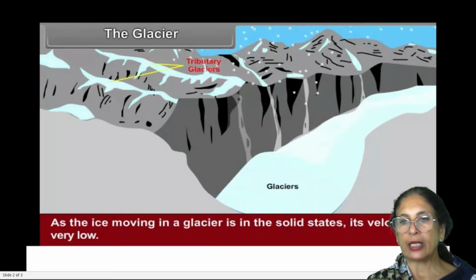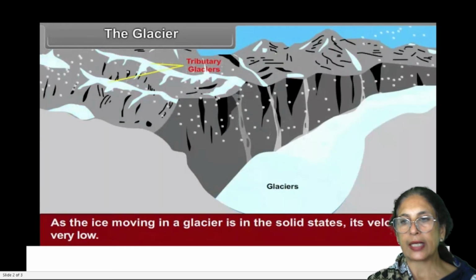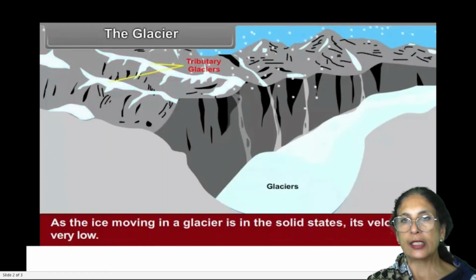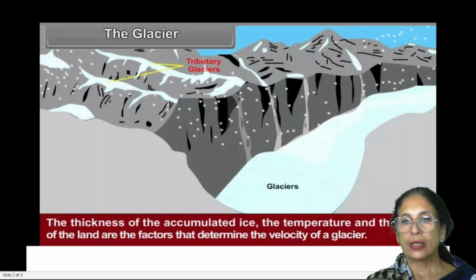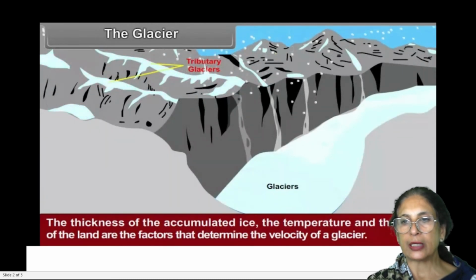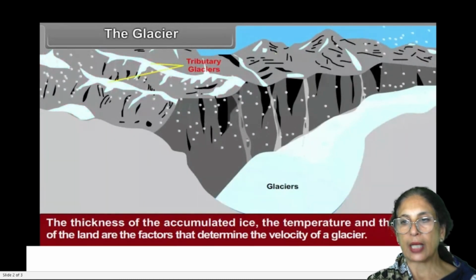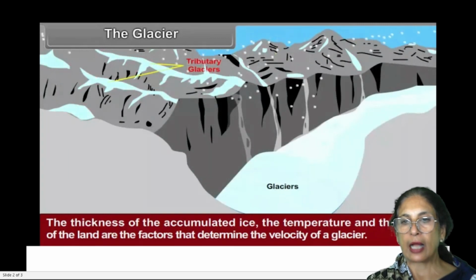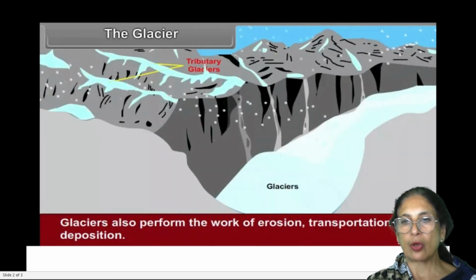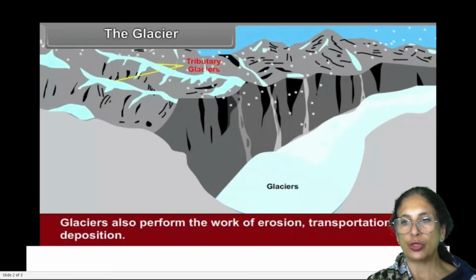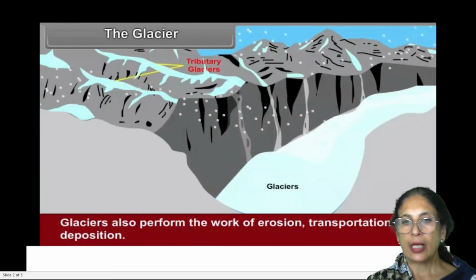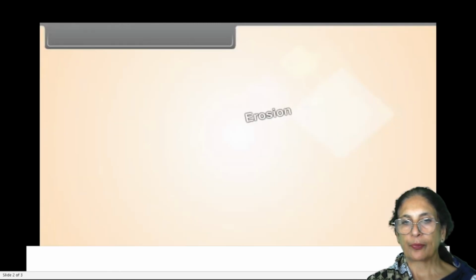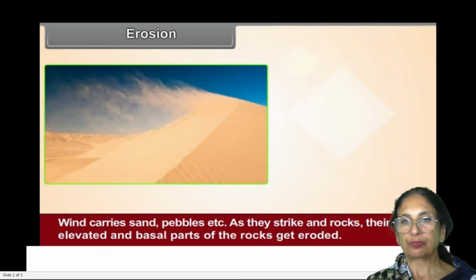As the ice moving in the glacier is in the solid state, its velocity is very low. The thickness of the accumulated ice, the temperature and the slope of the land are the factors that determine the velocity of a glacier. Glaciers also perform the work of erosion, transportation and deposition.